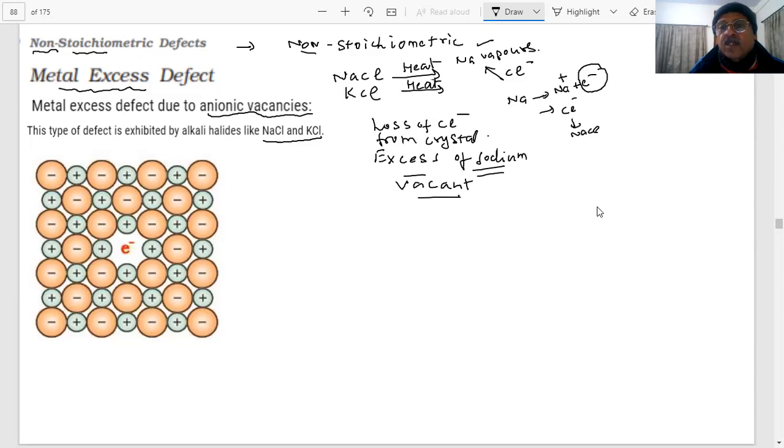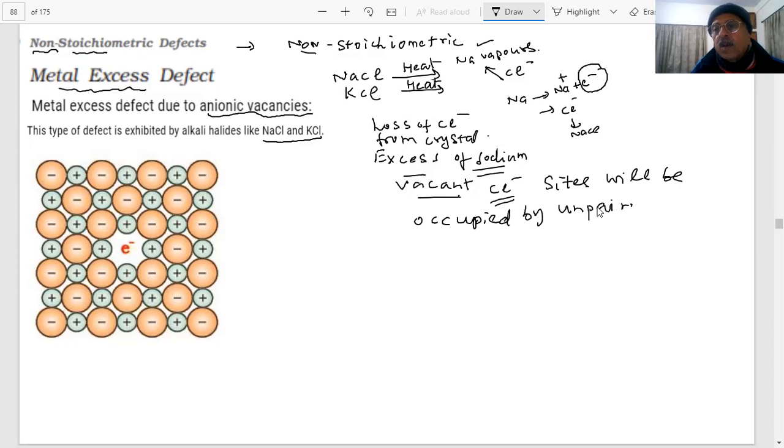What will happen to the vacant Cl minus sites? The anionic sites, the vacant Cl minus sites, students, will be occupied by unpaired electrons. Okay? This is an electron I have shown.